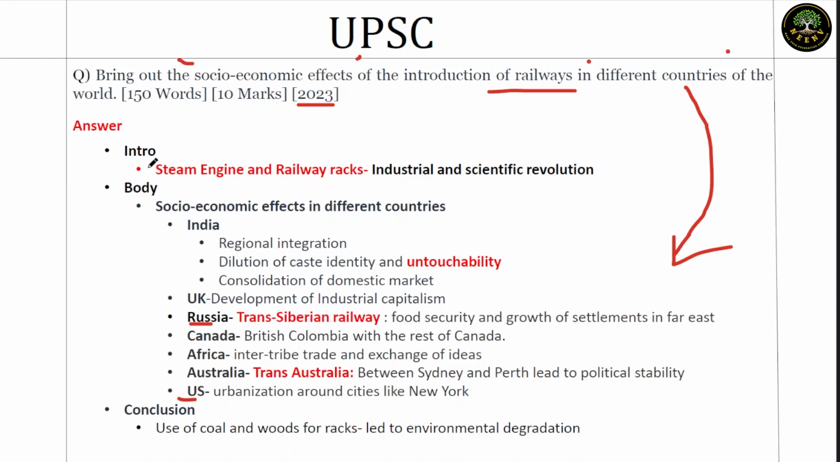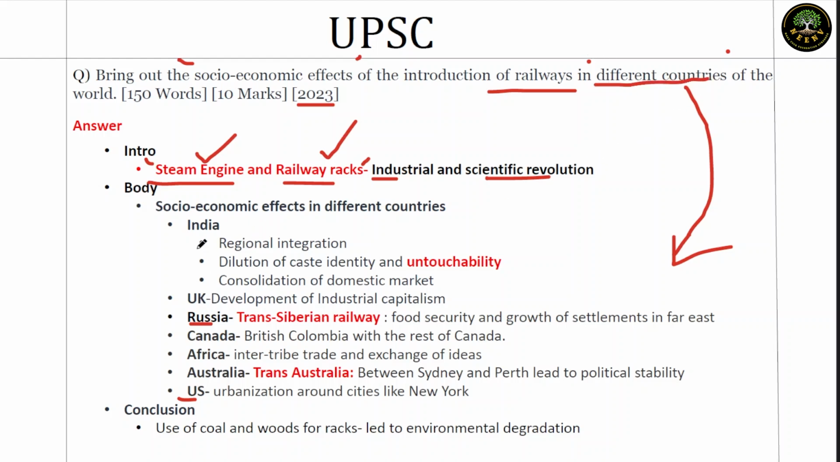We'll start the introduction by giving it the right context in the context of industrial and scientific revolution. Take the case of both steam engine and railway tracks. Both are industrial outputs. This is the product of scientific revolution. This is the product of industrial revolution, at least the production at the large scale. So we'll give both these keywords, steam engine and railway tracks, and then we'll go to the socio-economic effects.